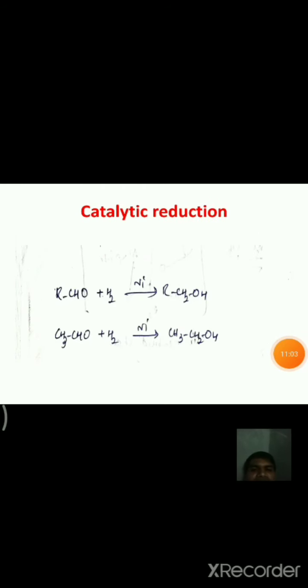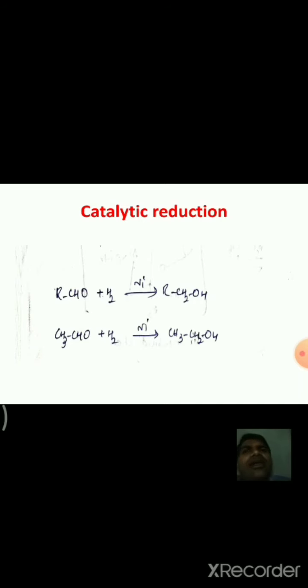Next reaction is the reduction reaction. Generally, aldehydes are reduced into alcohols. Ketones also get reduced into alcohols, but aldehydes always form primary alcohols, while ketones form secondary alcohols on reduction.